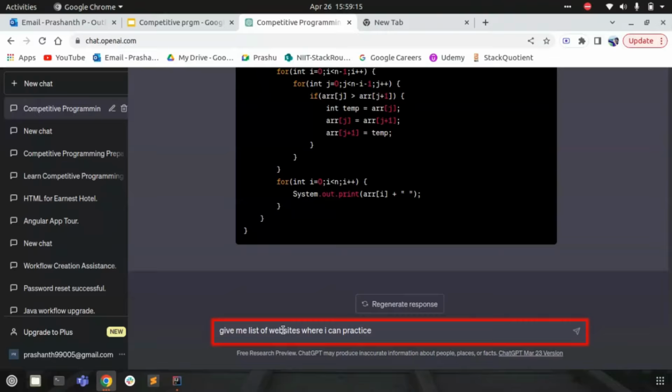intermediate level. So okay, you have gone through all the competitive programming and tried to answer all the questions that ChatGPT is asking regarding competitive programming. So now you have leveled up from beginner to intermediate level. So what are the practices that you can do at the intermediate level? So I can just ask where I can practice intermediate.